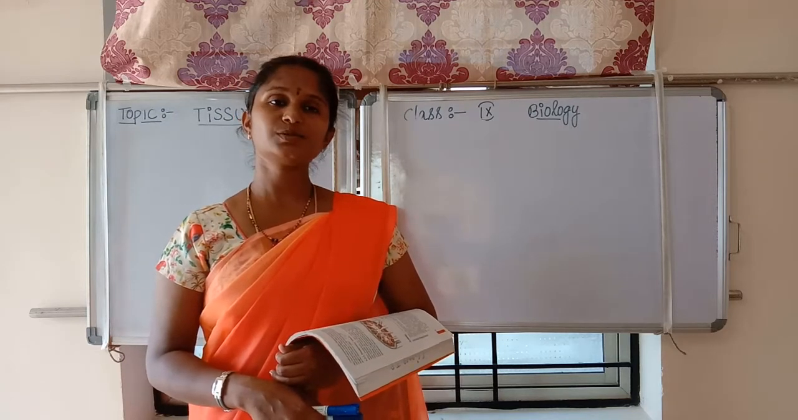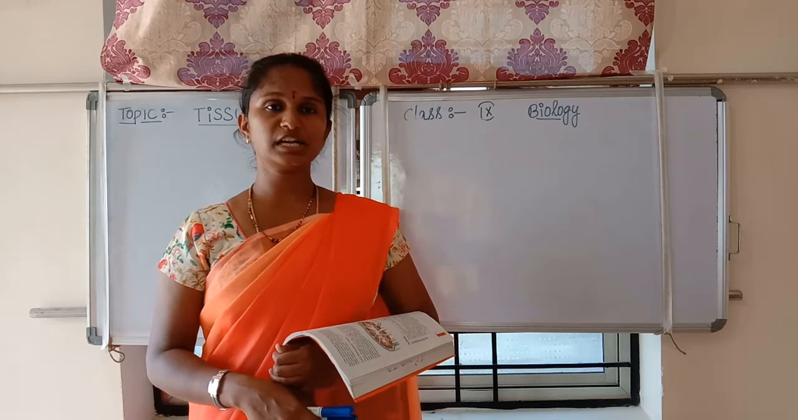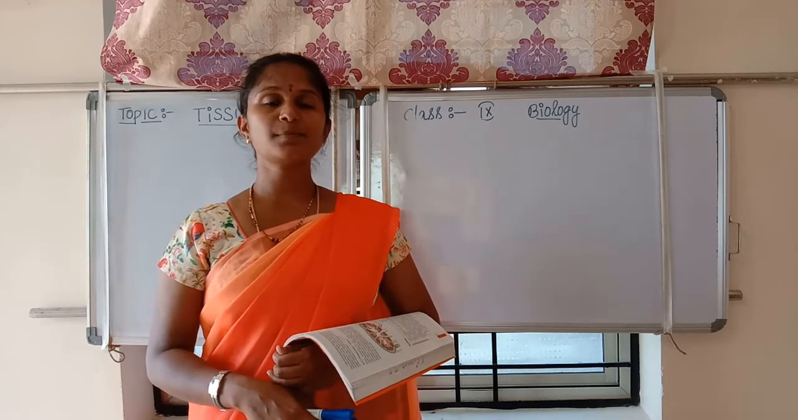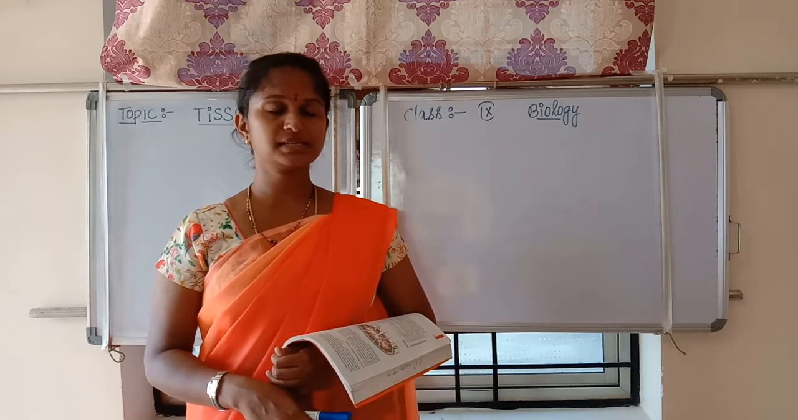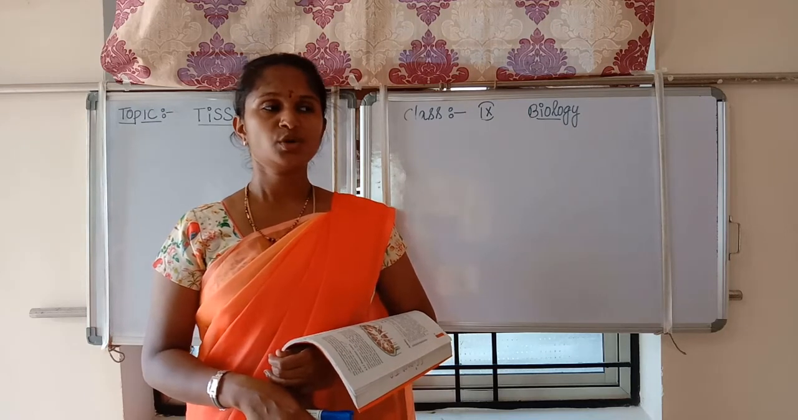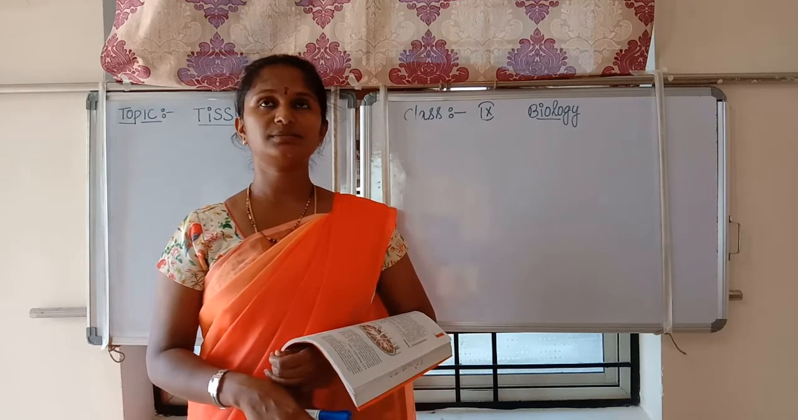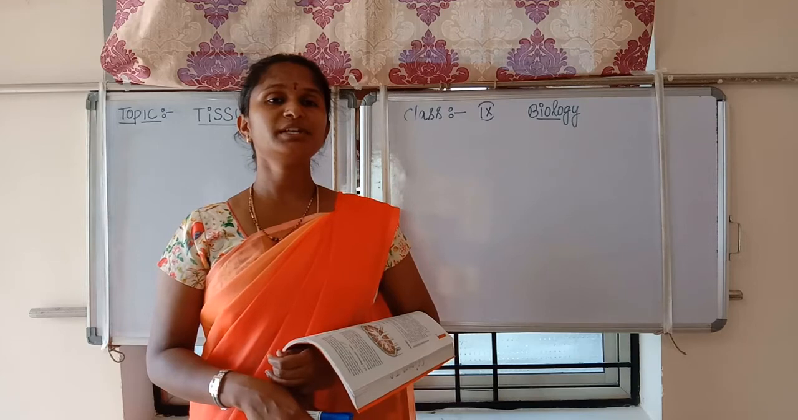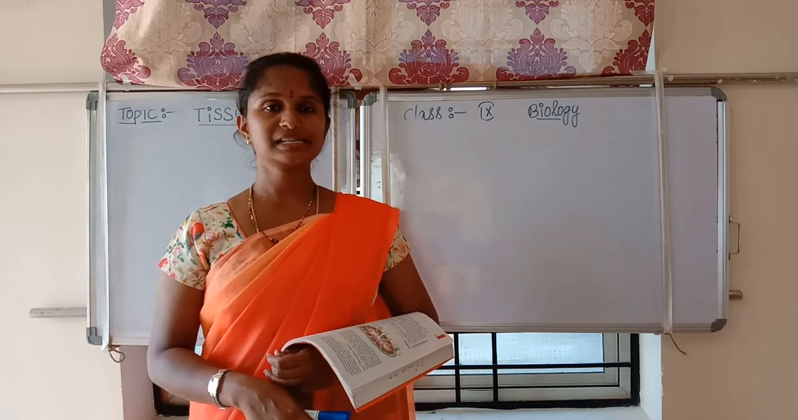In the last class we already discussed that plant tissues and animal tissues are the same. Based on that, we discussed the plant tissues, the meristematic tissue: the apical meristem, lateral meristem, and intercalary meristem. Today we again discuss the permanent tissues. The permanent tissues are three types: parenchyma, collenchyma, and sclerenchyma.